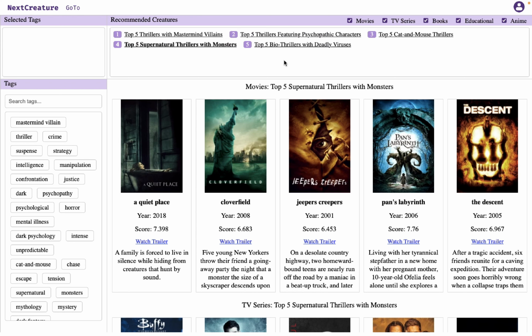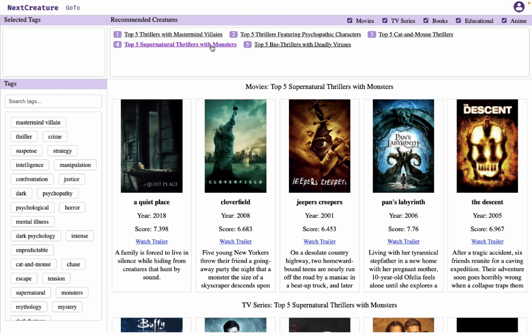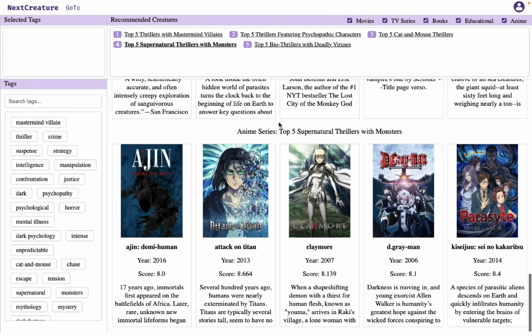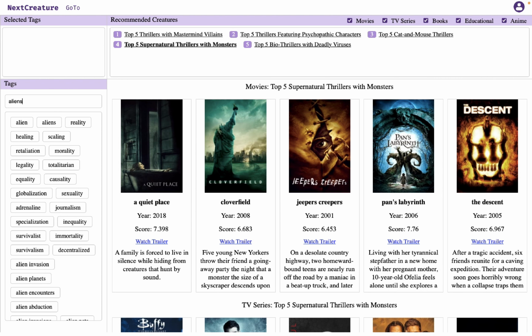We have collection titles. We can click on those to see the actual content, and we also have content type. So for each collection title we have movies, TV series, books, educational content, anime series. Since we have thousands of those collections, we need an efficient way to navigate across them. And I will rely on tags to do that.